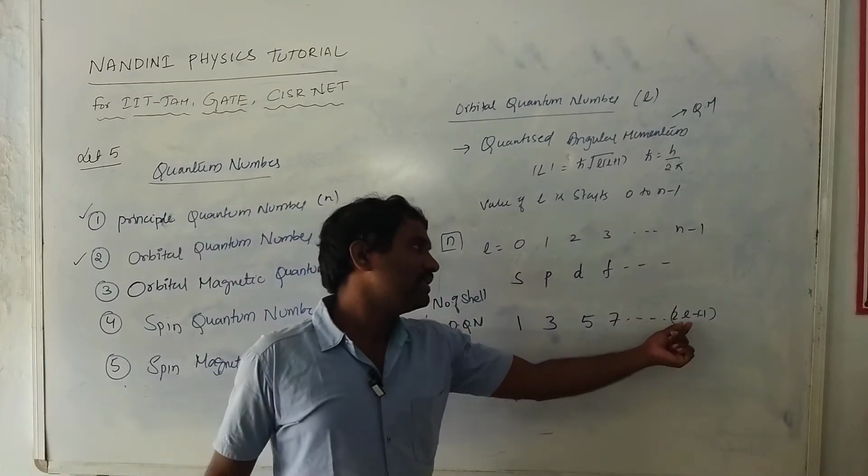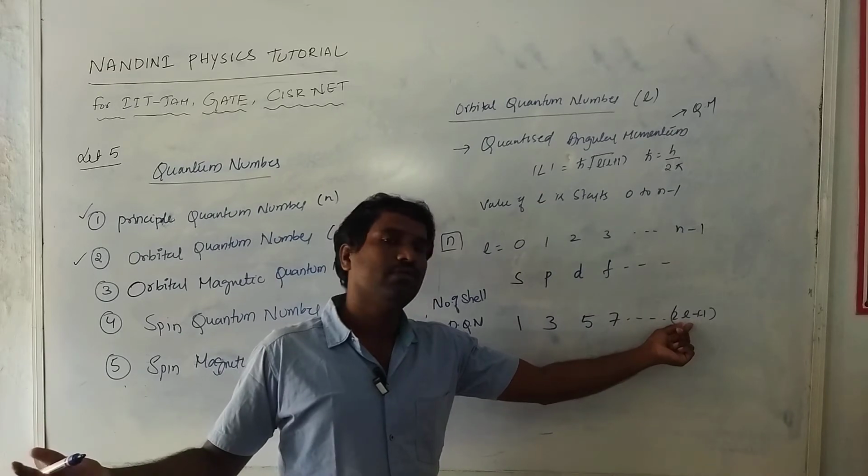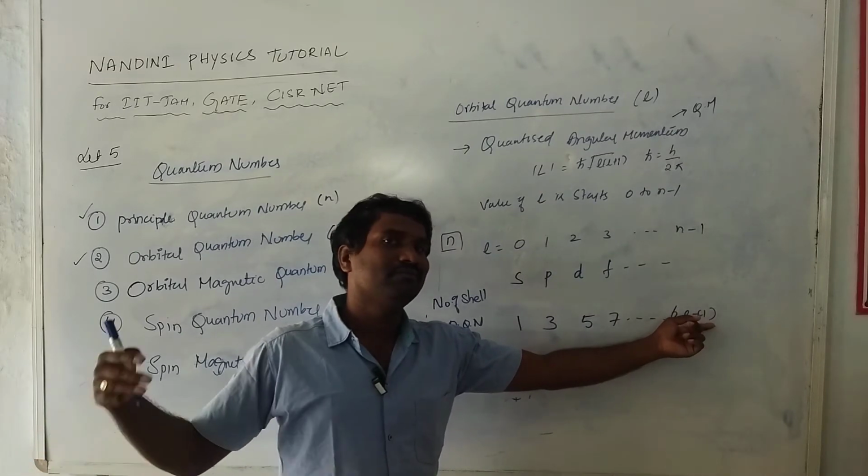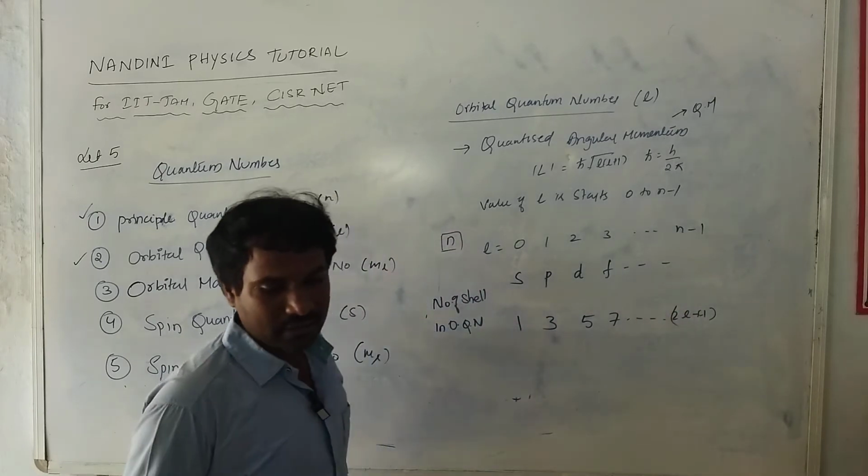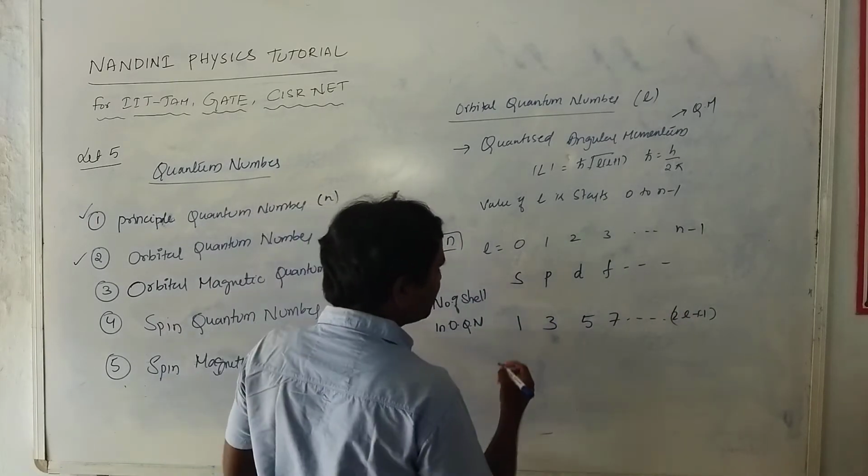If you take L as 7, 7 into 2 is 14, 14 plus 1 is 15. So this is the 15th state, up to 2L plus 1 states.